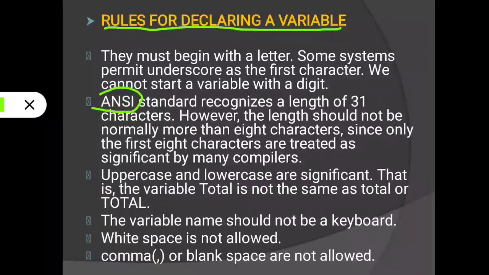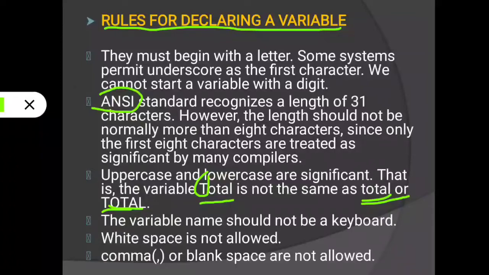Next, uppercase and lowercase are significant. It means if you declare the variable using uppercase and in between the program you write it in lowercase, then it will be wrong. The variable Total is not the same as total or TOTAL. Here we have declared Total with the first character a capital letter, but here all are small and here all are capital, so these are not equal.